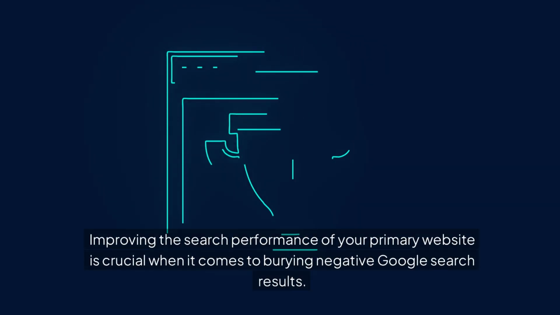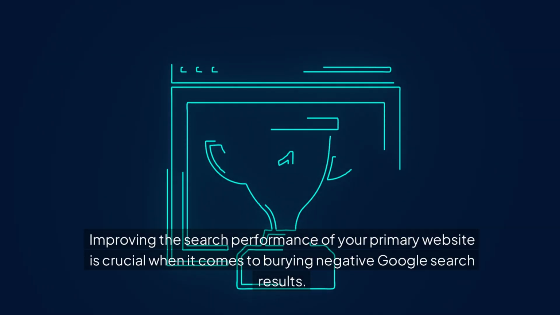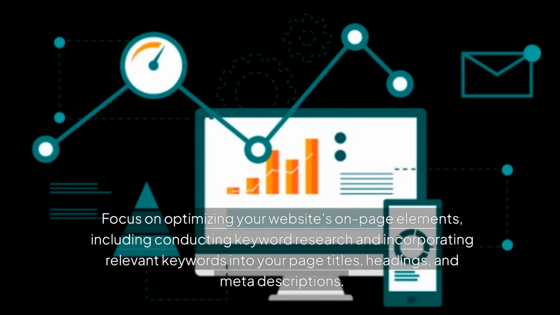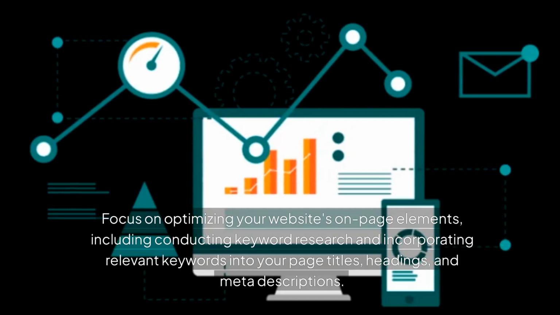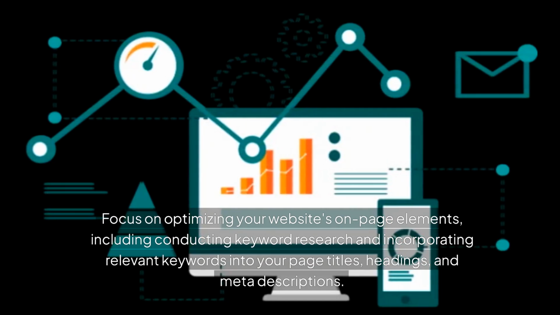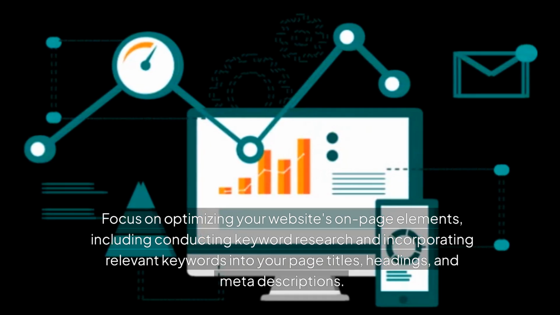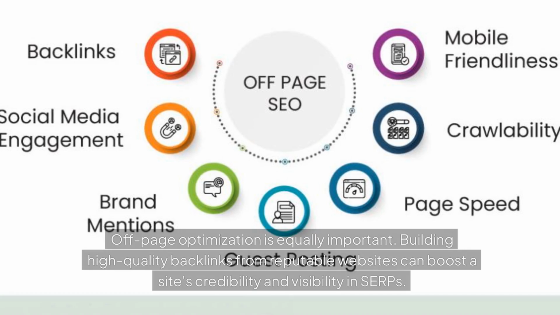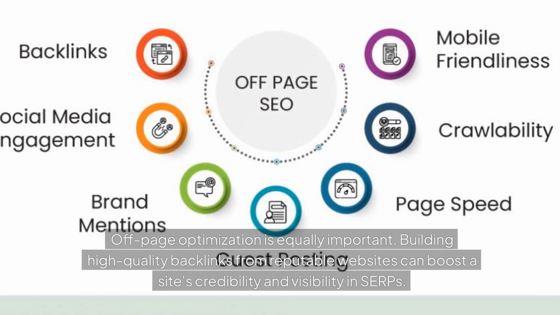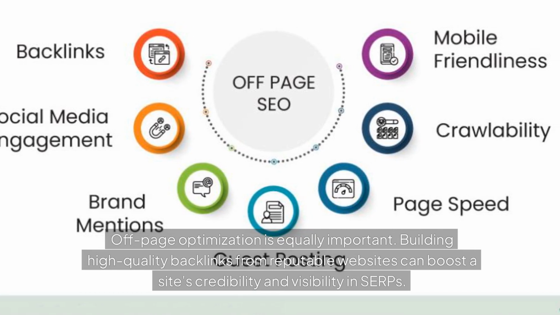Improving the search performance of your primary website is crucial when it comes to burying negative Google search results. Focus on optimizing your website's on-page elements, including conducting keyword research and incorporating relevant keywords into your page titles, headings, and meta descriptions. Off-page optimization is equally important. Building high-quality backlinks from reputable websites can boost a site's credibility and visibility in SERPs.